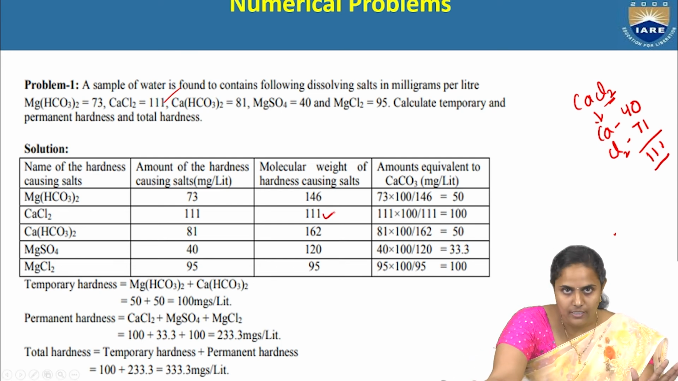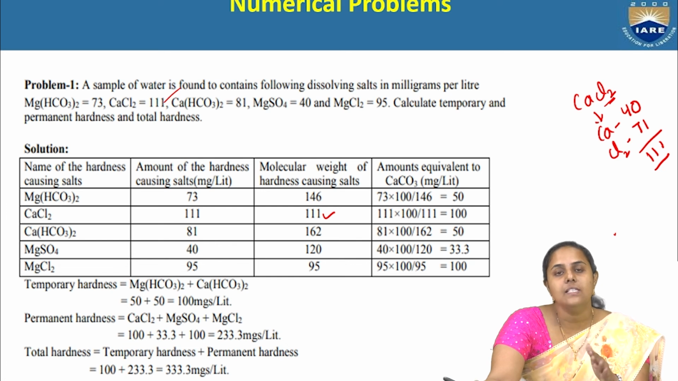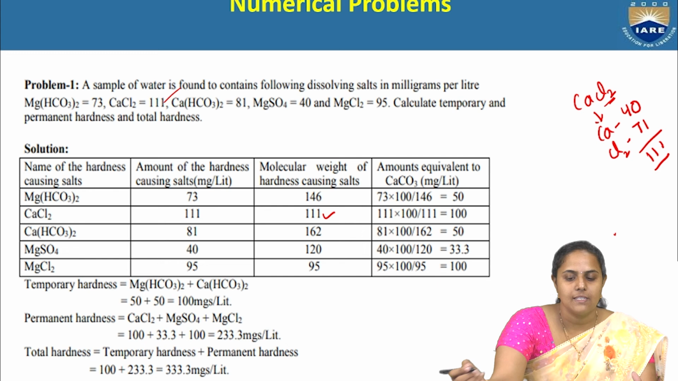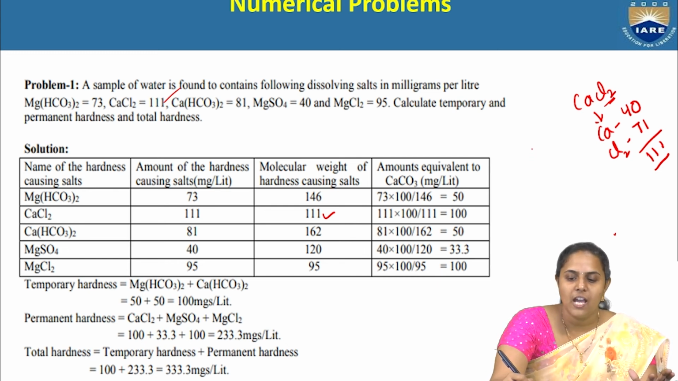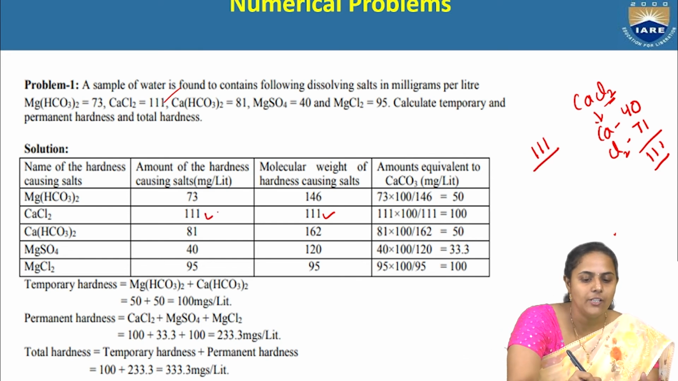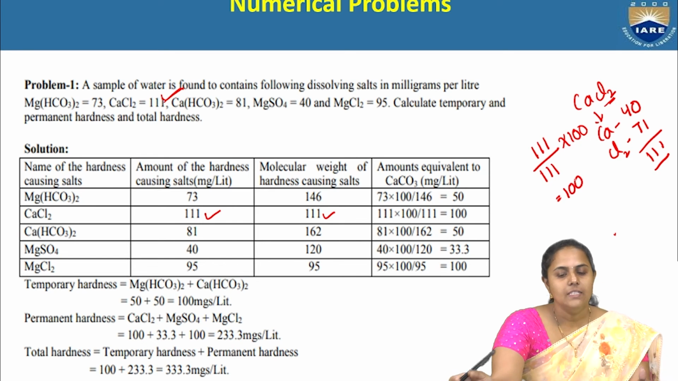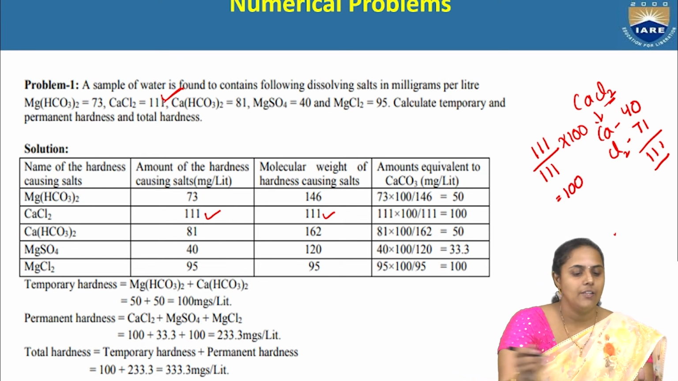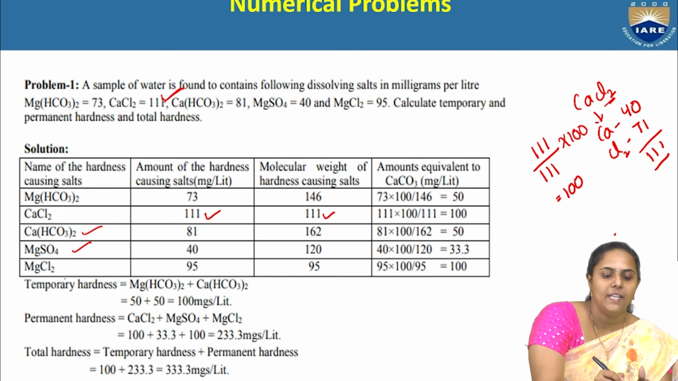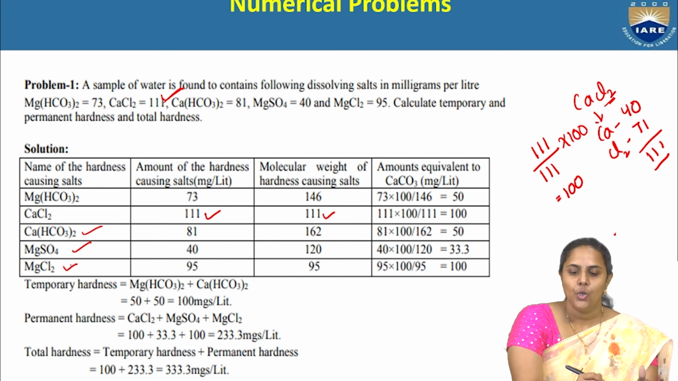In this way, you have to calculate the molecular weight and then start expressing the hardness in terms of calcium carbonate equivalence. You know the formula: weight by gram molecular weight into 100. What is the weight they have given? It is 111, divided by the molecular weight, which is also 111, into 100. That is 100. In this way, we need to calculate for calcium bicarbonate, magnesium sulfate and magnesium chloride.